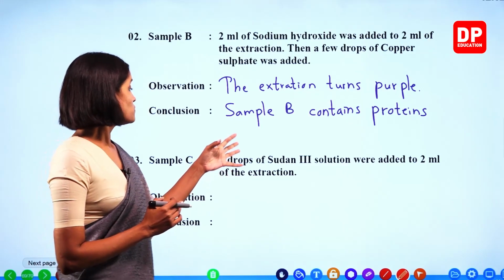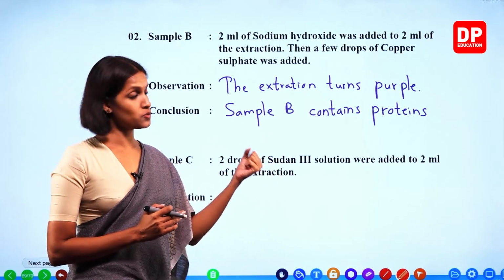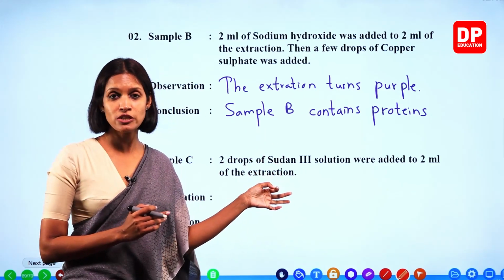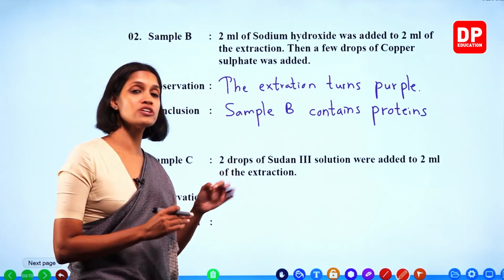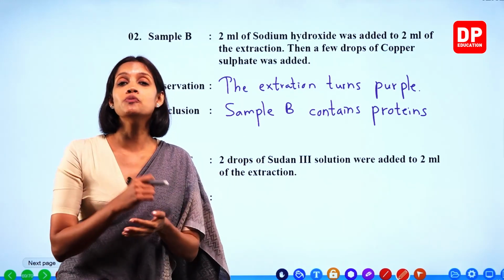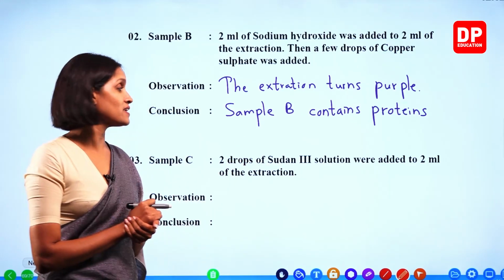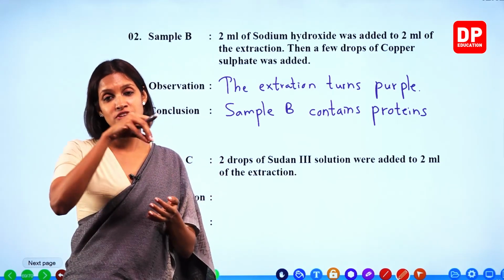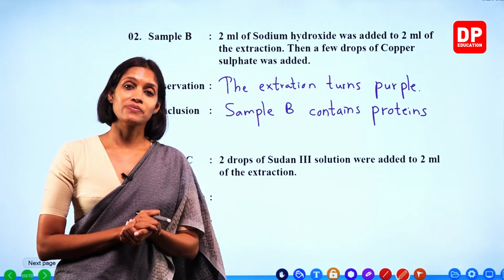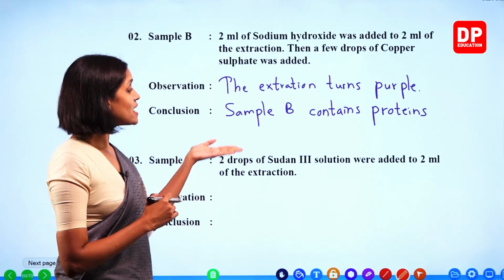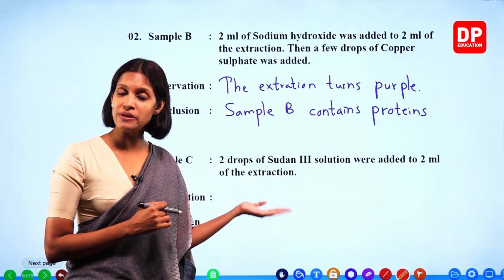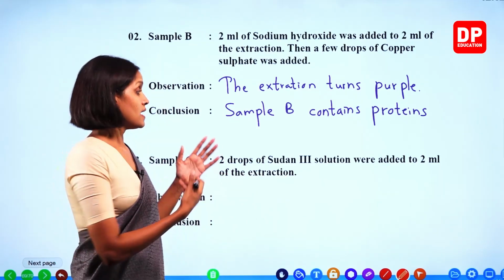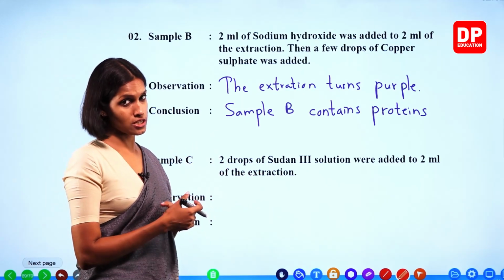When you take the lipid present in food to a test tube, and add a few drops of Sudan 3, a red color solution, and mix it, you will realize that red color oil globules form on the surface of the solution. Okay, so it is an indication of the presence of lipids in food. So even though we did not do it in the lesson, as additional knowledge, we will do it here.